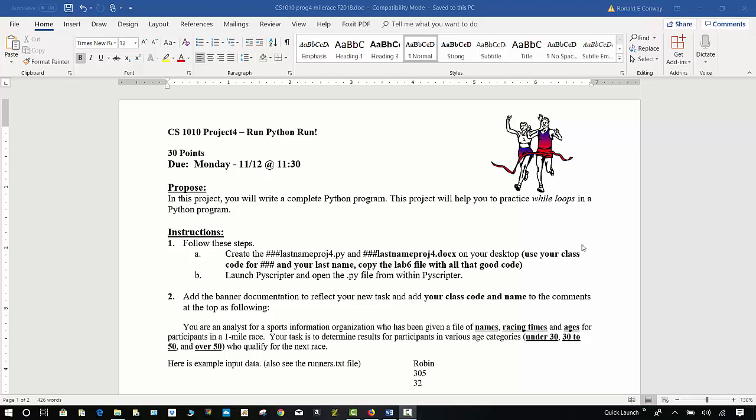For this program, you will also include a banner at the top of the program with your name and your class code and some documentation on what the program is actually doing. Make sure also you document throughout your program sections to let me know what you're doing in each section.